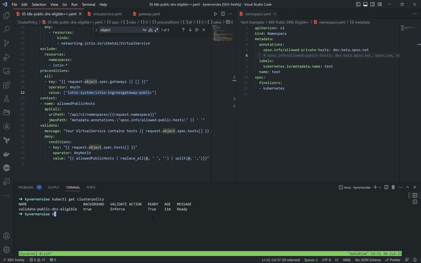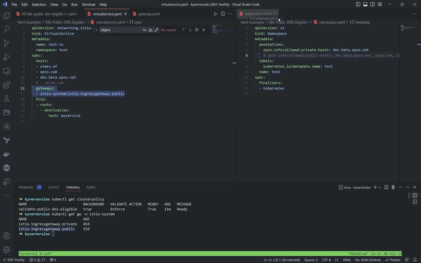If I do kubectl get gw inside of istio-system, we will see we have this istio ingress gateway public, this one. And if nothing comes from here, it will be an empty list, and of course the precondition does not match, so we must let this virtual service work, because we say only in case inside of the gateways object there will be this one, if our virtual service uses it.